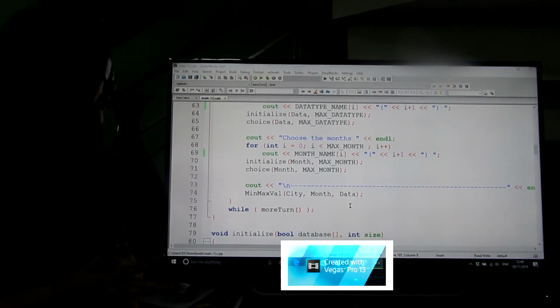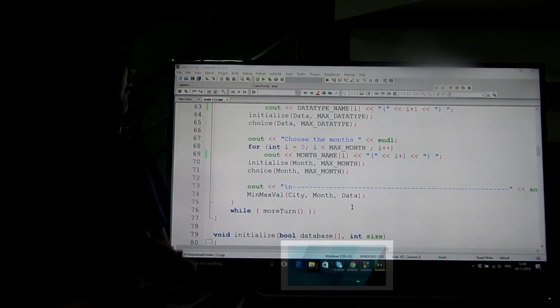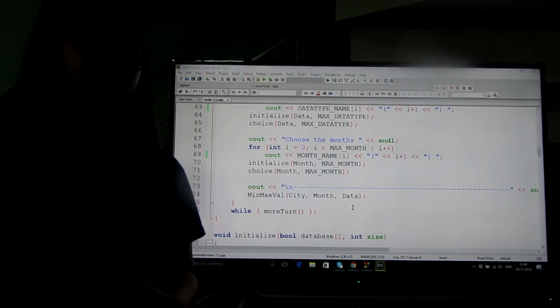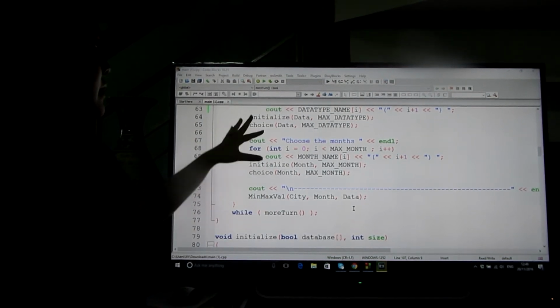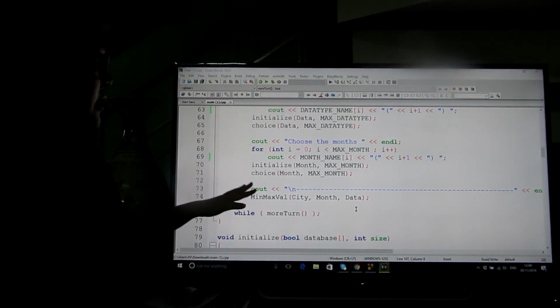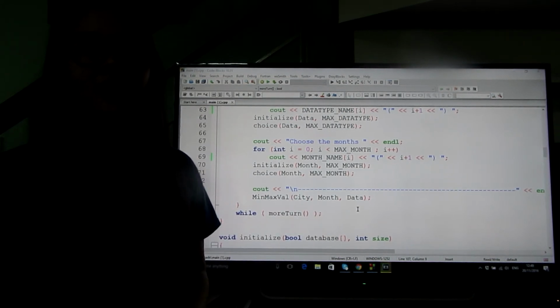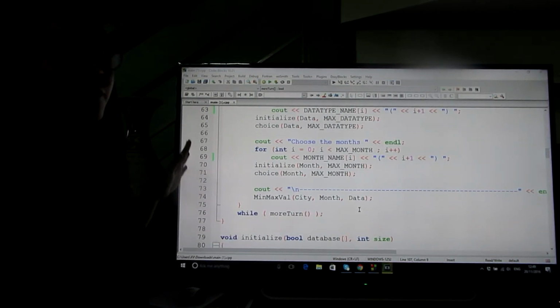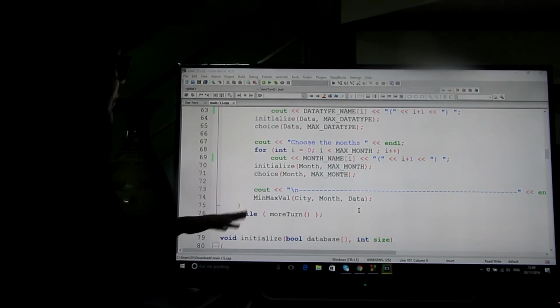And then I will show the information the user chose, and bring the min, max, or average value. Thao will show you this part.